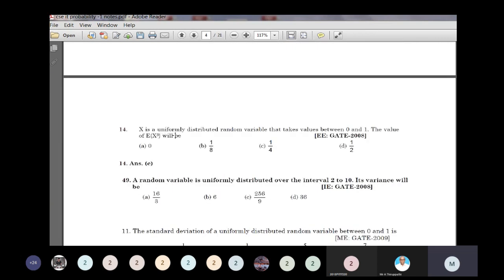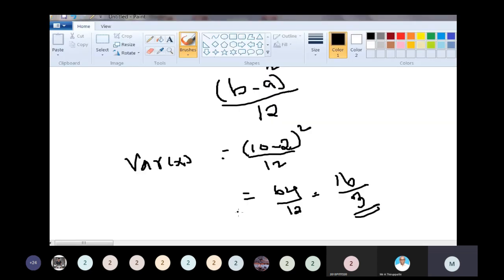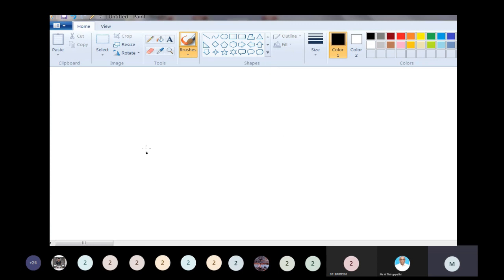Next one. If x is a uniformly distributed random variable taking values 0 and 1, find the expectation of x cube. Here x follows a uniform distribution in the interval 0 to 1.